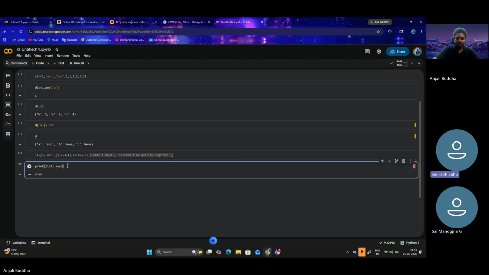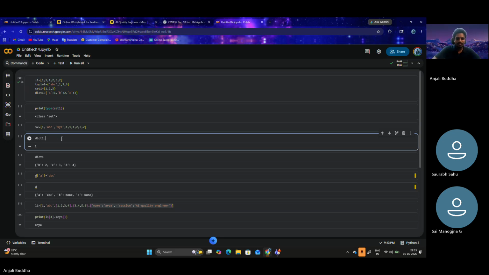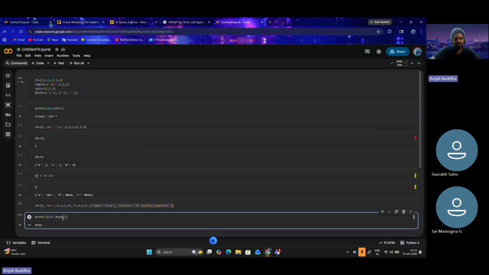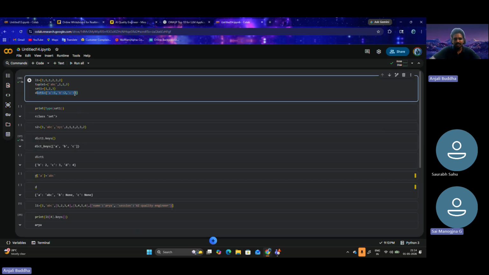Add, remove operations? Let's say this is our dictionary. When we say dict dot, these are certain methods which we can call for this dictionary data type: clear, copy, keys, get, all these. If we write keys here, this would print all the keys within that dictionary, those are the keys.